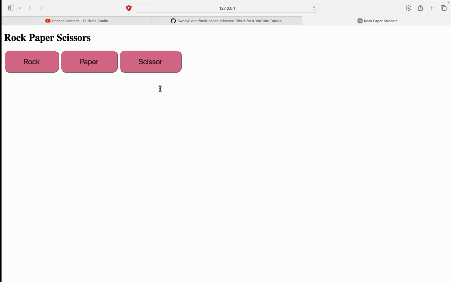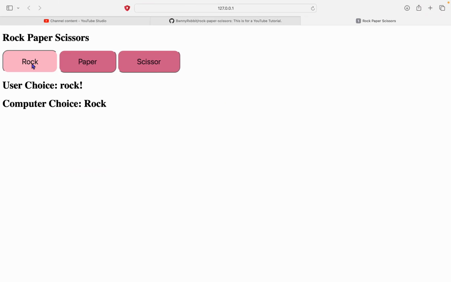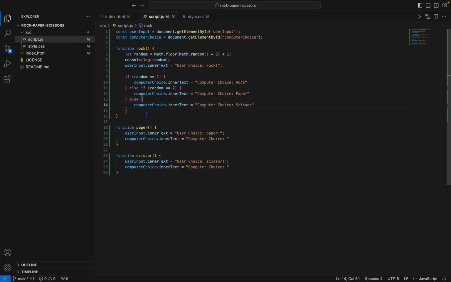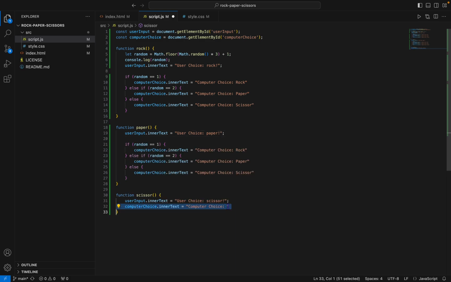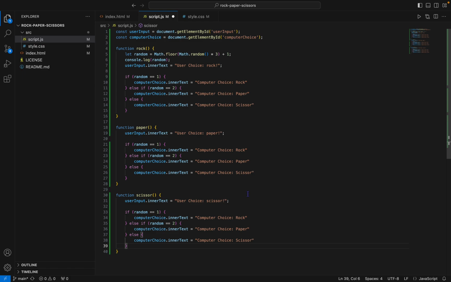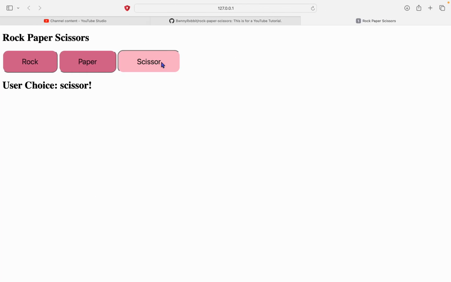Let's test it. There. Now it randomly generates something. Now we need to add that code to everything else. Just copy that, remove that. There. Now it should do that.